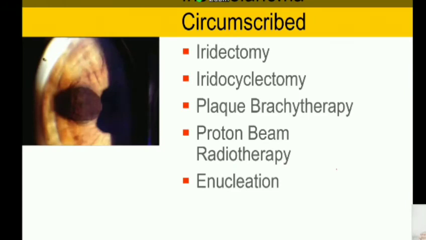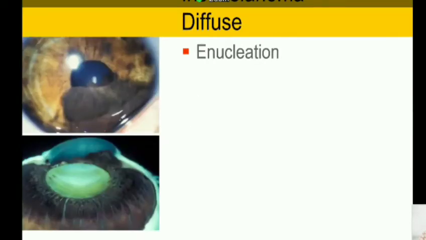If it is circumscribed like this, then you simply have to do an iridectomy, sector iridectomy with clear margins, and that will get rid of the lesion. But if it's larger than this and involving the periphery, then you should do plaque brachytherapy, which is the treatment of choice. If it's a much more diffuse lesion or say a ring melanoma of the iris and trabecular meshwork, then enucleation may be a better option. Tumors such as this, where a lesion is about 3 clock hours, but there is diffuse involvement of the iris periphery and the trabecular meshwork, this needed enucleation.